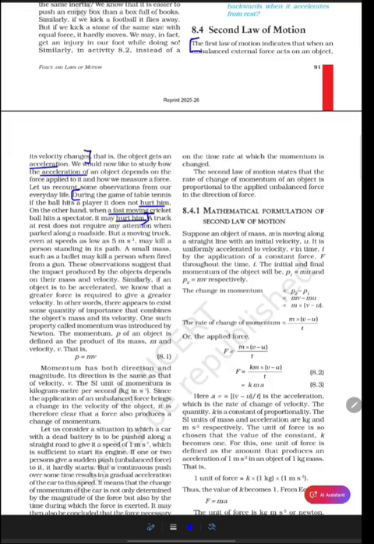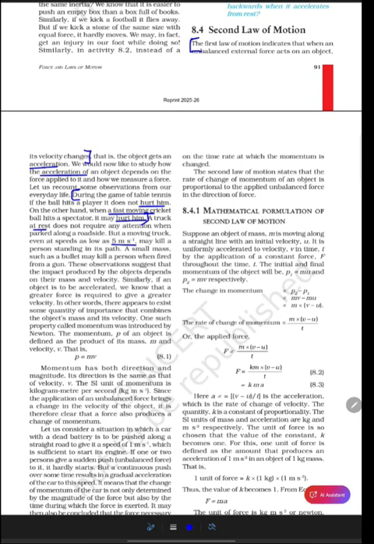Then, a truck at rest does not require any attention when parked along a roadside. But a moving truck, even at speeds as low as 5 meters per second, may kill a person standing in its path. Which means a truck at rest does not create any impact on any other person, but even a slowly moving truck may create an impact on the person standing in its path.